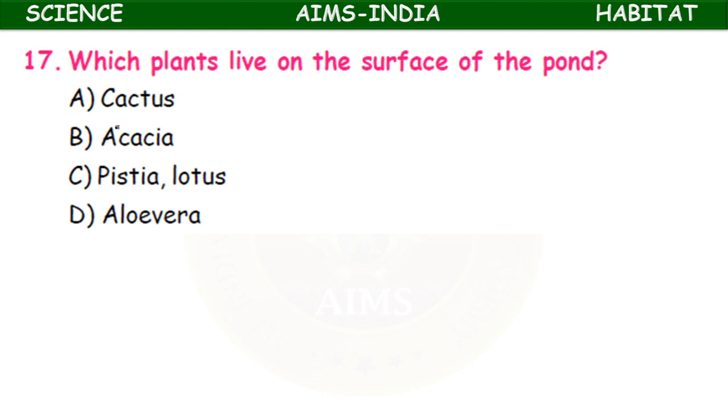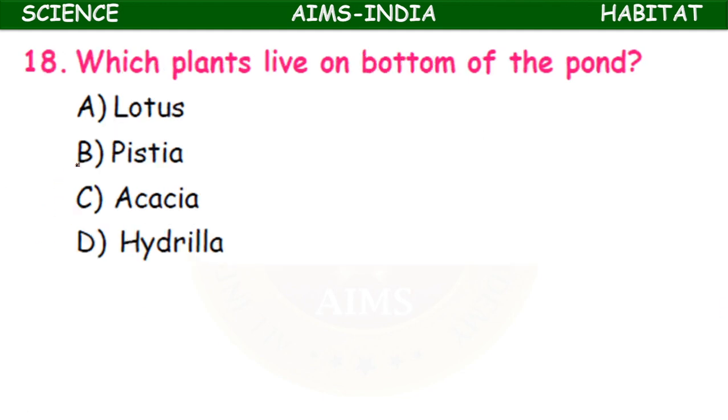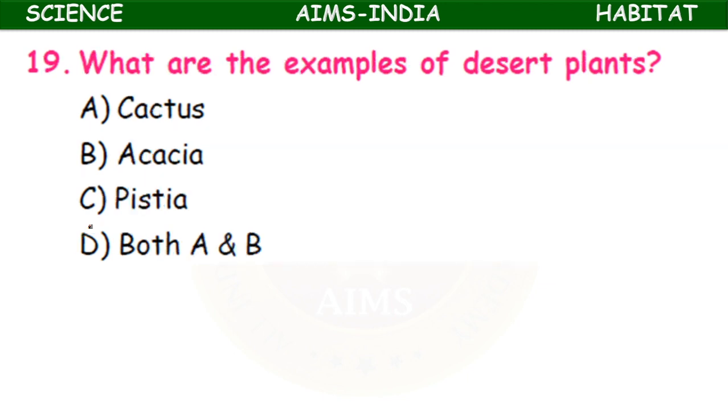Which plants live on the surface of the pond? Cactus, acacia, pistia, lotus, aloe vera. It is pistia and lotus, floating plants, that live on the surface. Which plants live on the bottom of the pond? Lotus, pistia, acacia, hydrilla. It is hydrilla, a submerged water plant.